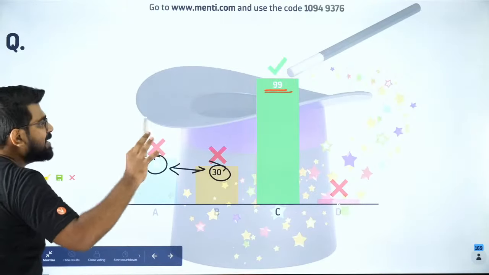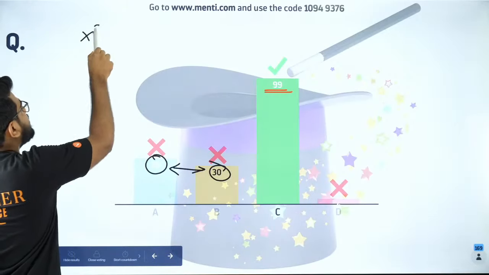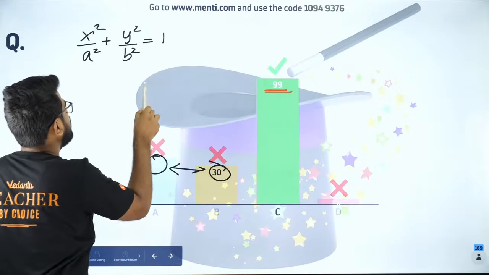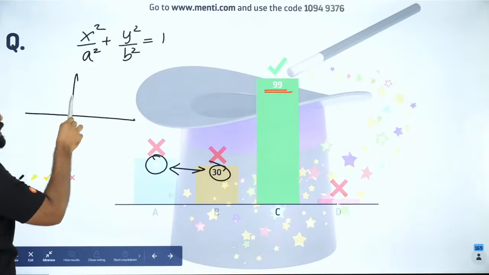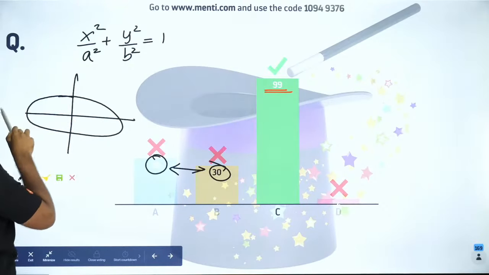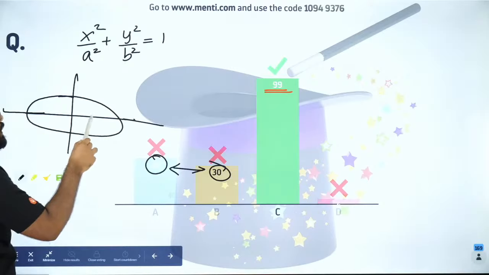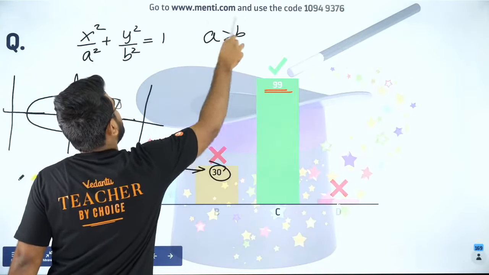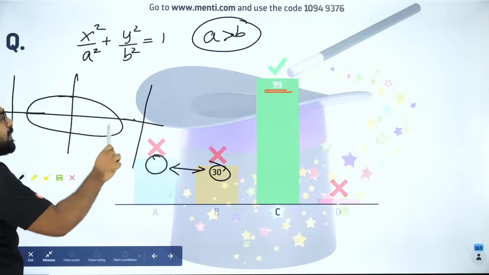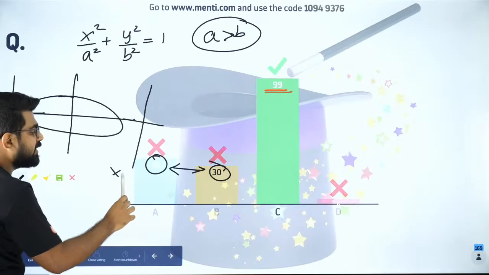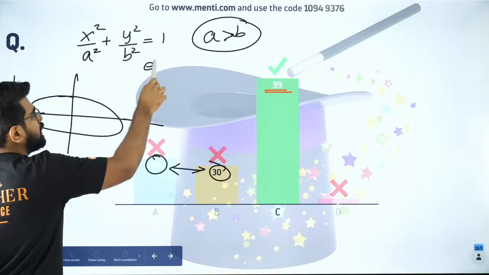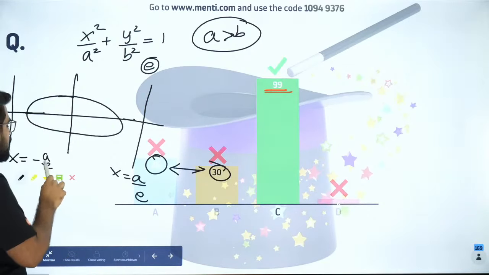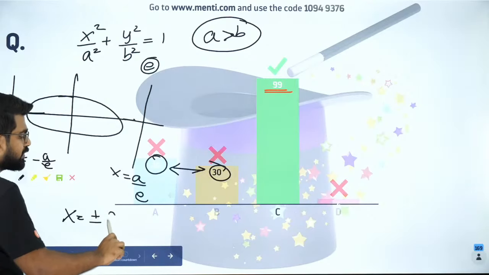Okay. So guys, please listen carefully. We have an ellipse, x square by a square plus y square by b square equal to 1. So I will have a very nice ellipse like this. Are you all clear with it? So we want to know what is the equation of our directrix given that a is greater than b. If a is greater than b, then the ellipse will be horizontally elongated, and if the eccentricity is given as e, then the directrix will be x equal to a by e and x equal to minus a by e. So the equation of directrix will be x is equal to plus or minus a by e.